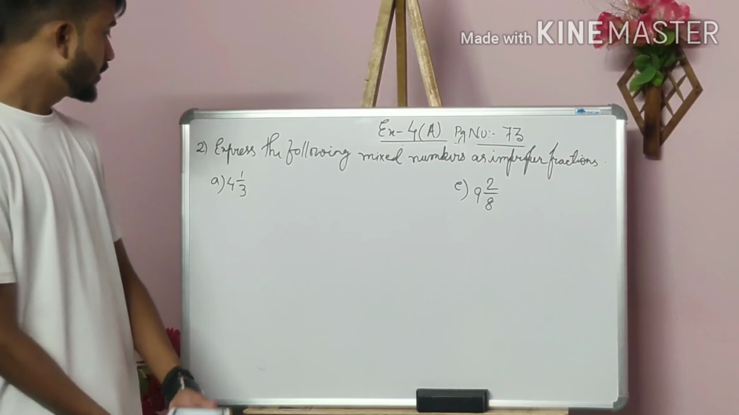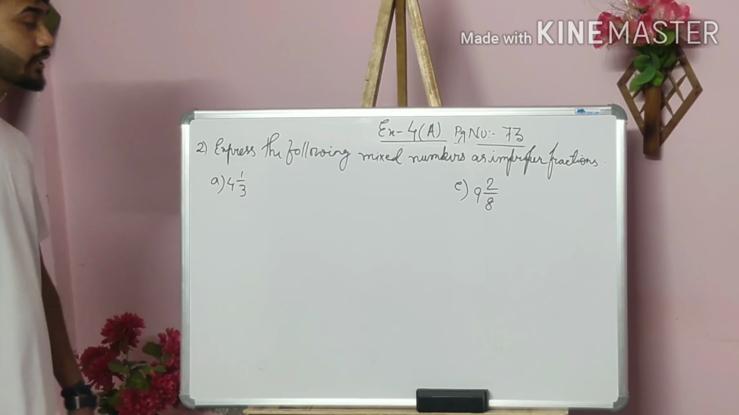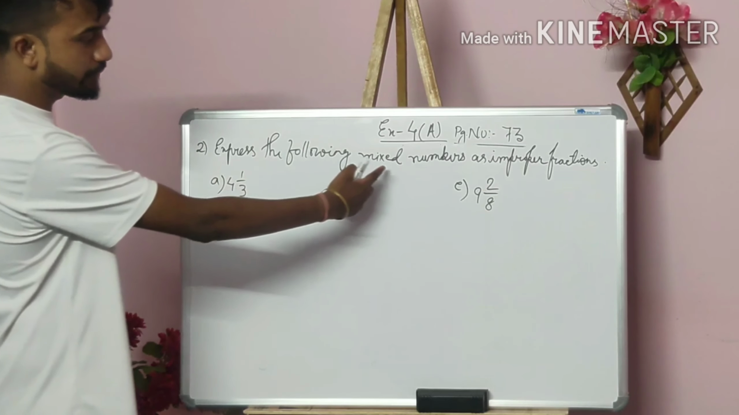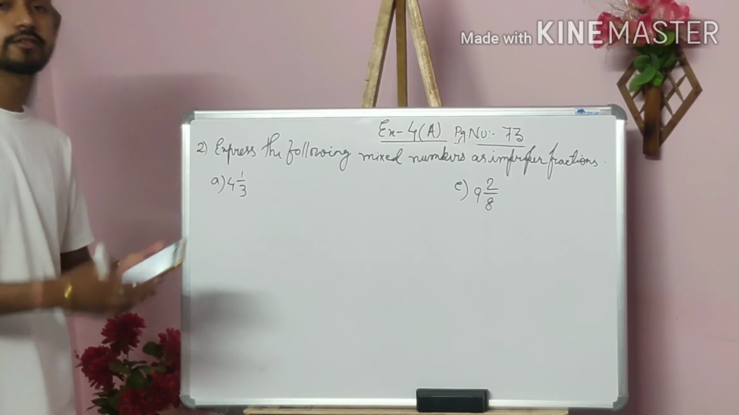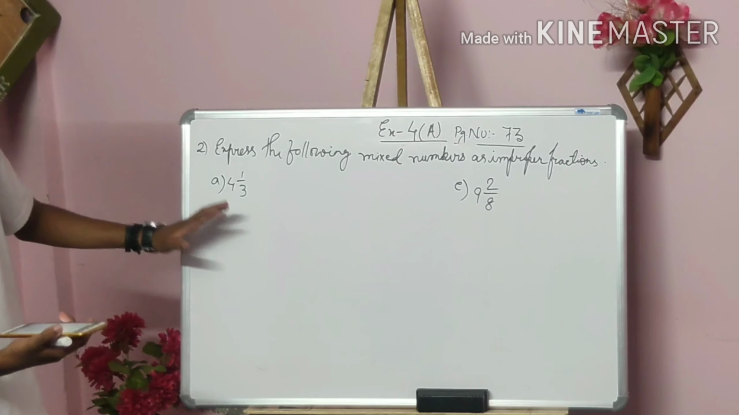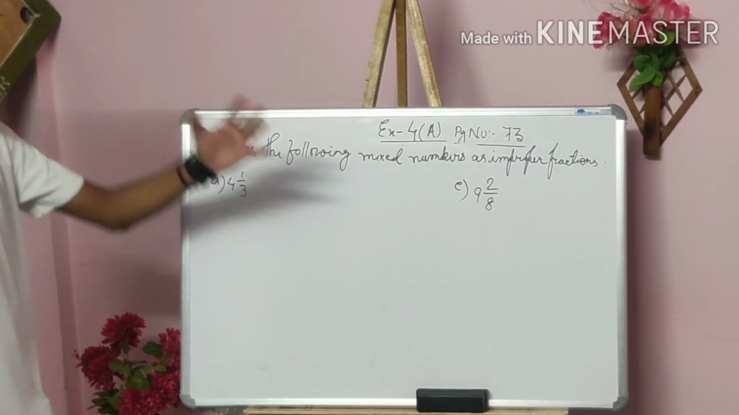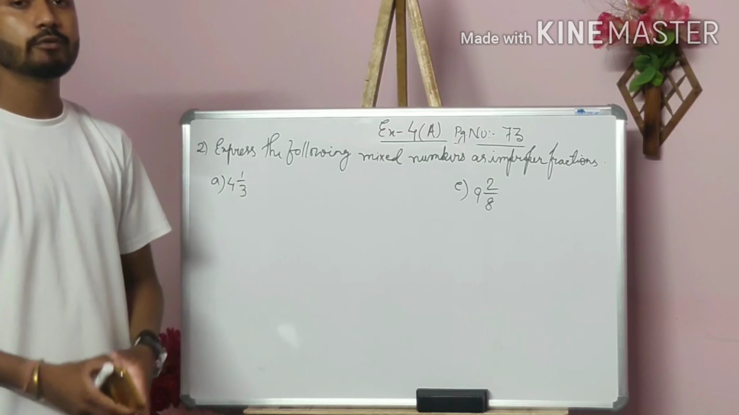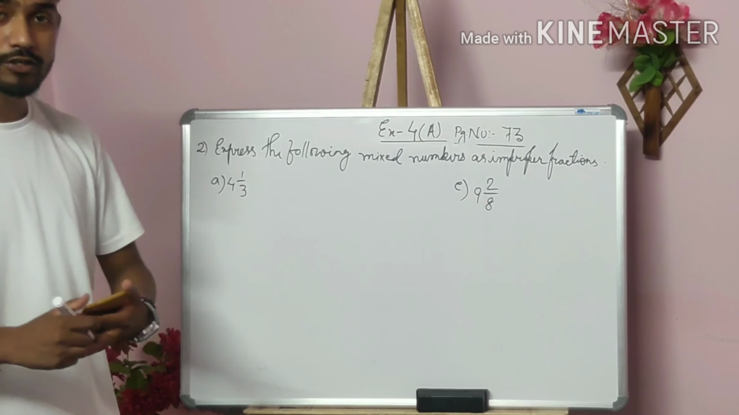So students, as we have done number 1, now we are going to start number 2. So see the question kindly. Express the following mixed numbers as improper fractions. Now it is the reverse of the earlier one. Earlier, the question was an improper fraction and we had to convert it to a mixed fraction. Now it is already given as a mixed fraction and we have to convert it into the improper fraction. It is very simple, like question number 1. Okay, if you can't get it, just ask me.